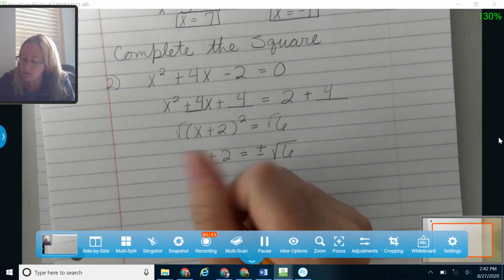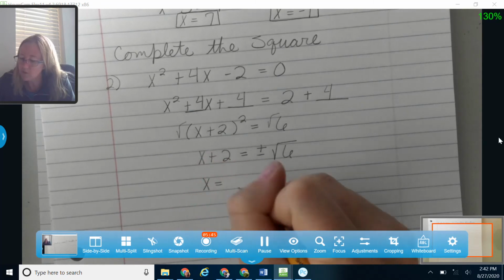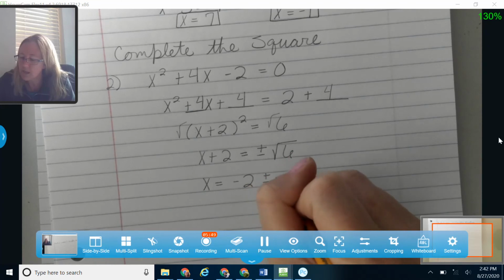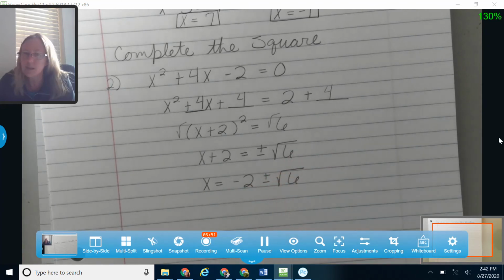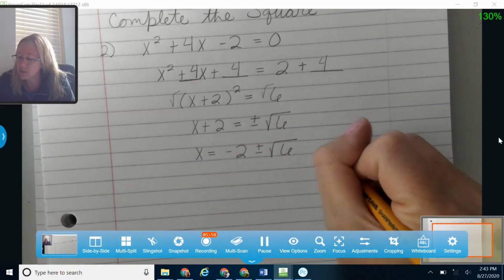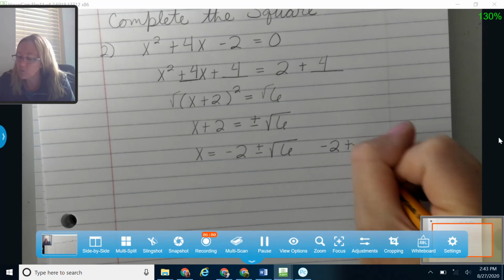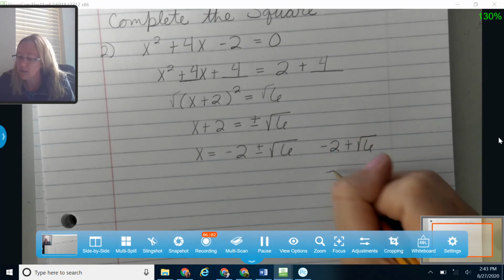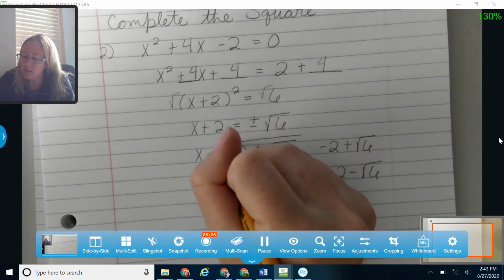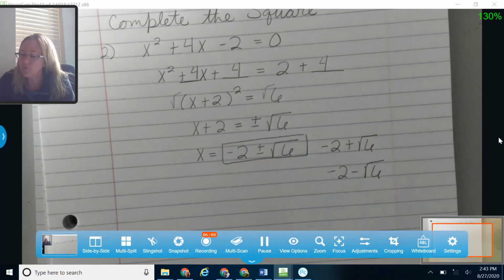All right, and so that's going to give me, I'm going to subtract over my 2. I like to put the minus 2 in front. The reason I do that is because of that thing with the conjugate, kind of like our a plus bi rule. And so that gave me 2 answers. The 2 answers, just so you can see them, are negative 2 plus the square root of 6 and negative 2 minus the square root of 6. But you can leave your answer with them all put together like that if you prefer.